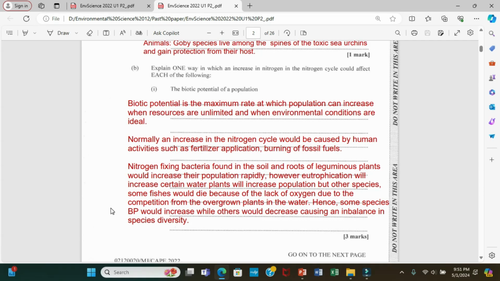So it says here, nitrogen fixing bacteria found in the soil and roots of leguminous plants would increase their population rapidly. However, with eutrophication, certain water plants will increase in population, but other species, some fishes, would die because of the lack of oxygen due to the competition from the overgrown plants in the water. Hence, some species' biotic potential would increase while others would decrease, causing an imbalance in species diversity.